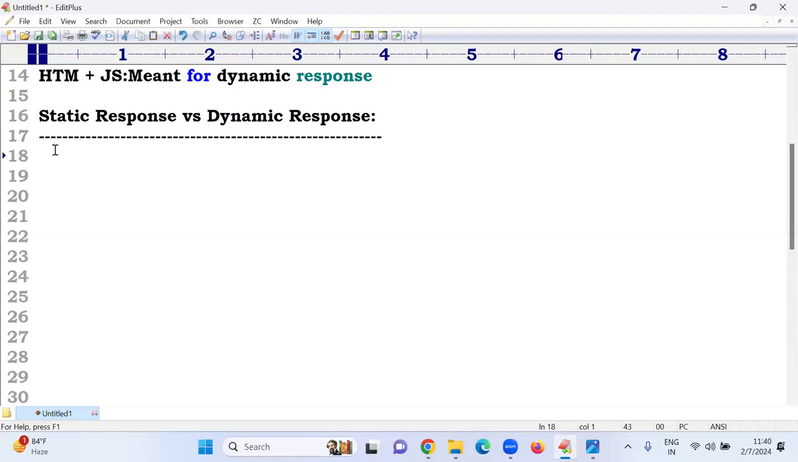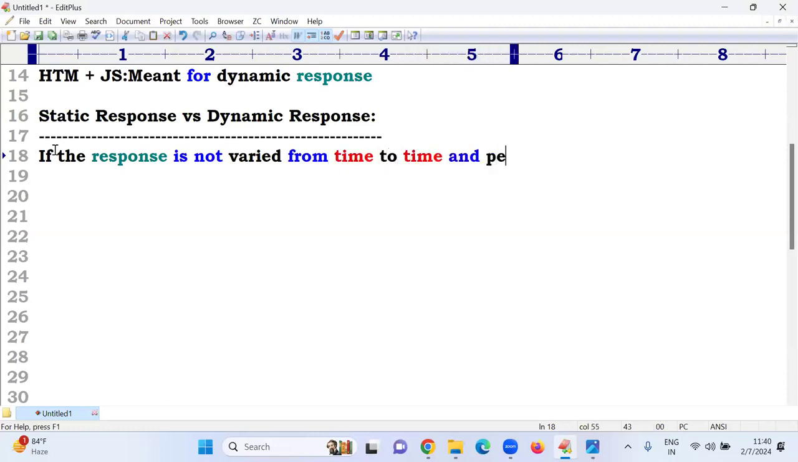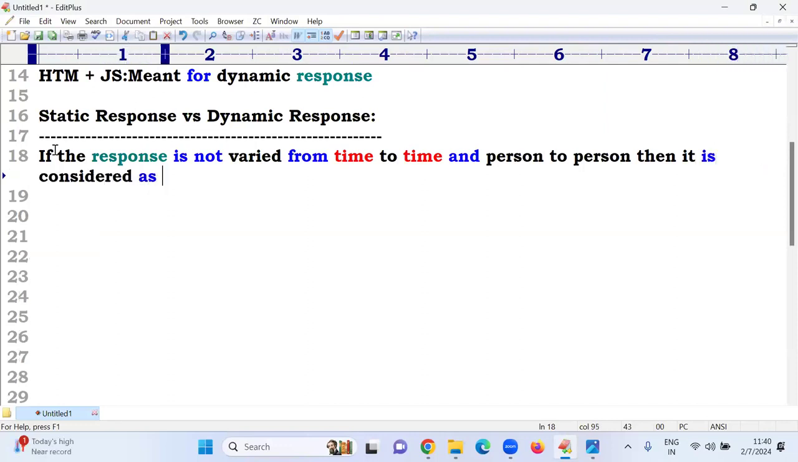Sir, static response means, observe carefully. If the response does not vary from time to time and person to person, then it is considered a static response. Now, based on this, can anyone tell an example?